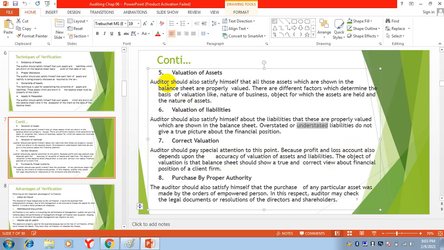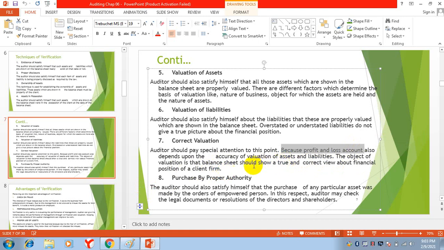We discussed valuation of assets and valuation of liabilities. Now, correct valuation means that these are correctly valued, because profit and loss depends upon the correct valuation of assets and liabilities. The object of valuation is that the balance sheet should show a true and correct view about the financial position of the client firm.